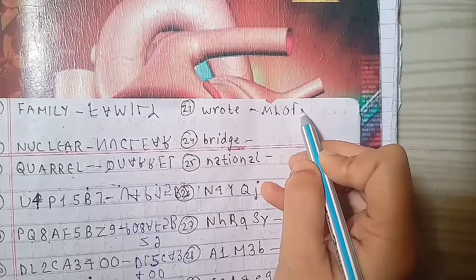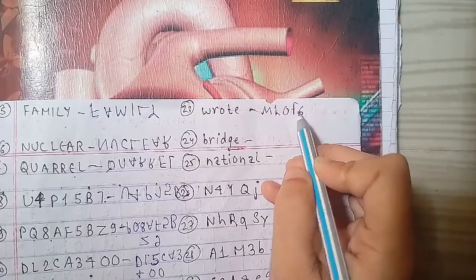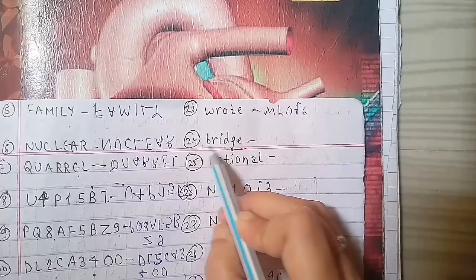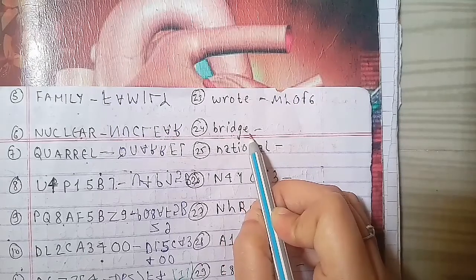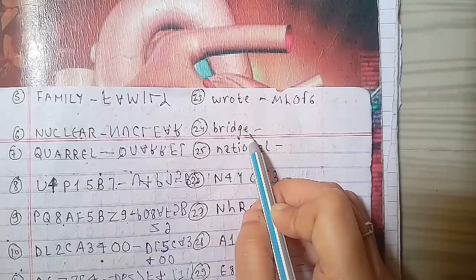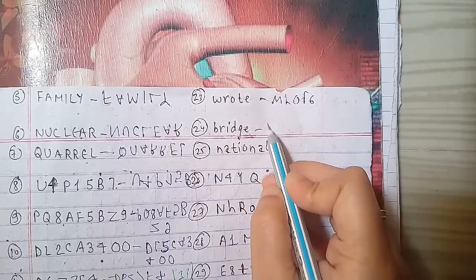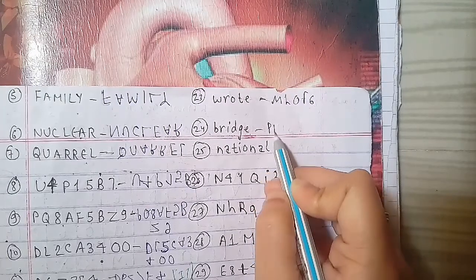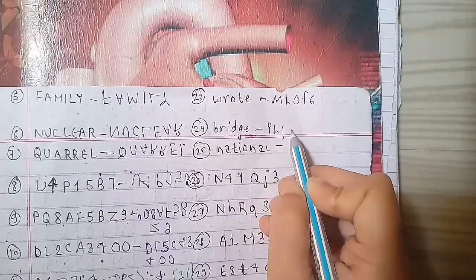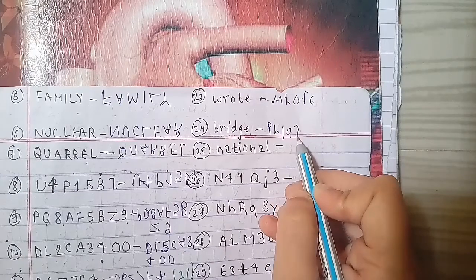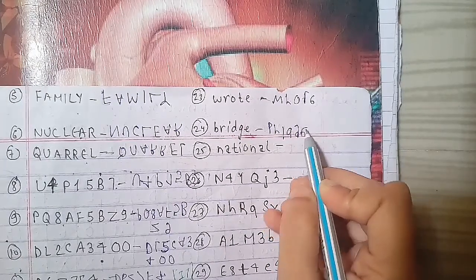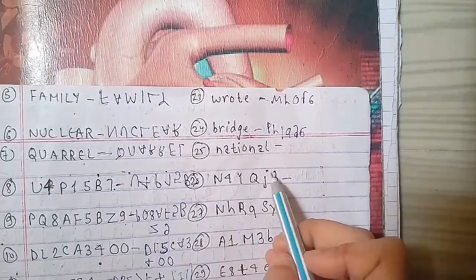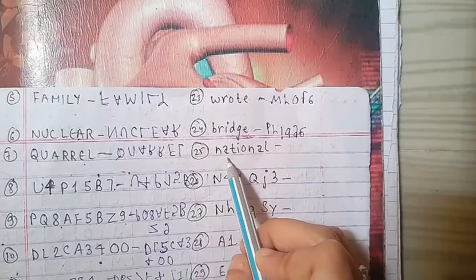Now we'll talk about another word, which is NATIONAL, national. So for that we will do NATIONAL, and L, that is national. This is the water image of national as well.